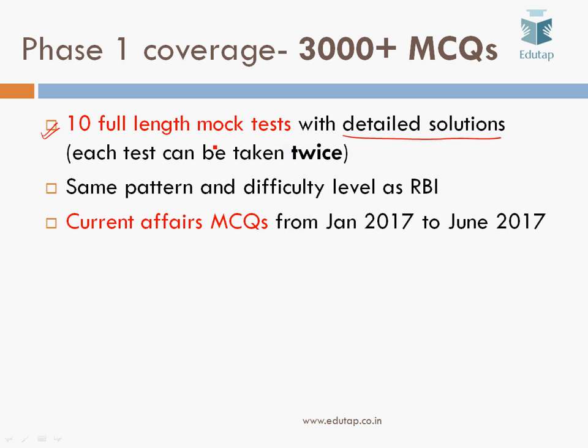After doing a full length mock test, you have to analyze your strengths and weaknesses. The areas in which you are lagging behind, you have to practice more questions on those areas, and you have to identify your strong areas. You don't have to attempt all the questions in the actual examination. You have to aim for the stronger areas, look out for the questions in which you are strong, and then clear the cutoffs. Fine. These questions and tests would have the same pattern and difficulty level as RBI, and we'll also be giving you the current affairs MCQs. So this is the coverage of phase 1 in this dedicated MCQ course for phase 1 and phase 2.